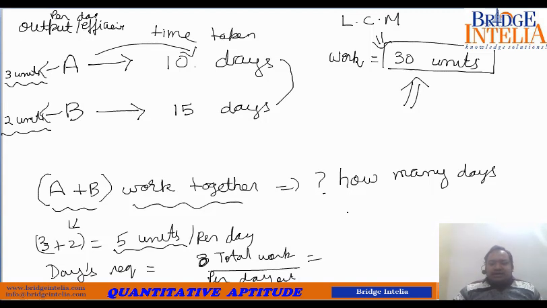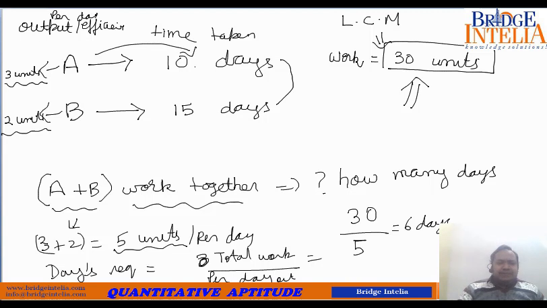So total work is 30 units and per day output in this case when they both are working together is 5 units. So number of days required would be 30 upon 5, which is equal to 6 days. So this is the concept that you have to assign some mathematical value to the work. And what is that mathematical value? It is actually the LCM. So now you understood that you have to take LCM of which numbers? This figure, the number of days taken. So let's take a few examples, things will start becoming clearer.